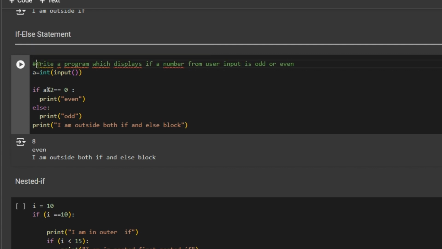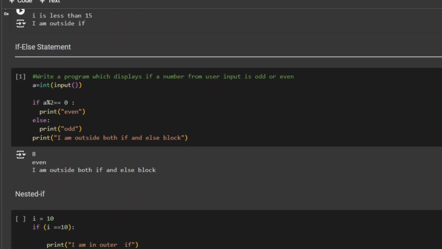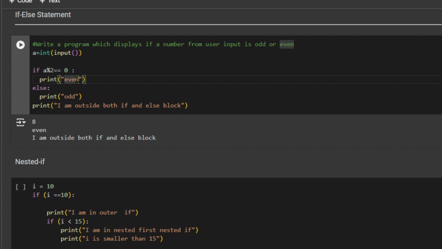So this is my problem statement. Now here there are two conditions: we need to check whether the number is even or whether it is odd. Earlier we used to check only one condition, whether the number is greater than 15. If it is less than 15, we were least bothered, right? However, here we are checking if the number is even or odd. So we have to write code for two conditions.